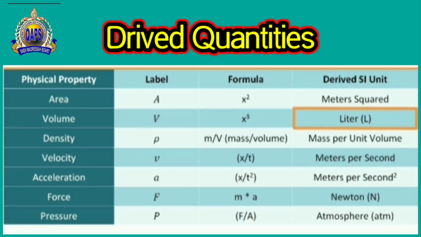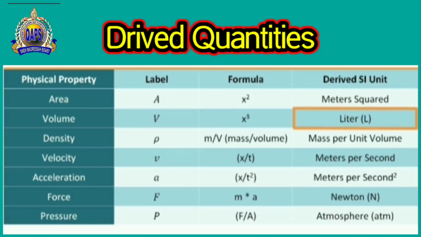Now derived quantities are those quantities which are derived from the fundamental quantities. Means we can say that such quantities which are deriving from the basic or the fundamental quantities are called the derived quantities. Got it? Okay, now again we have two kinds of quantities: the first is the fundamental, and the second is the derived quantities. So here we are talking about the derived quantities.